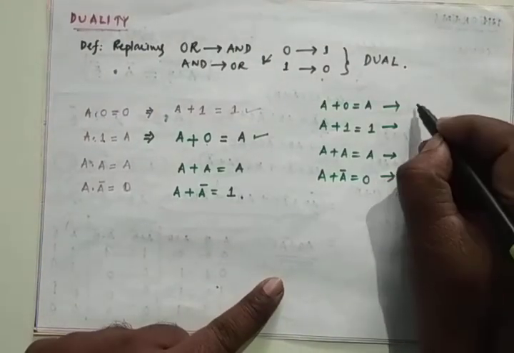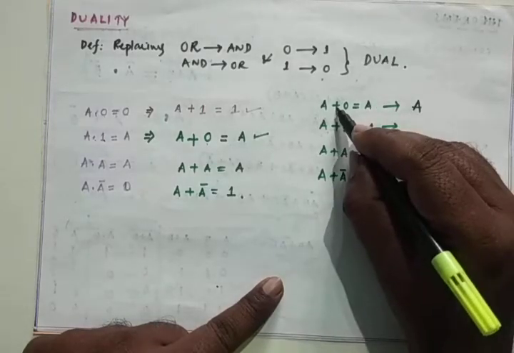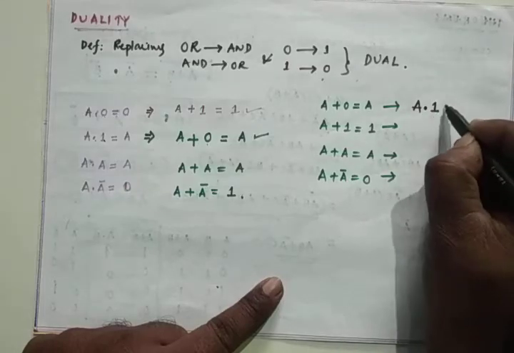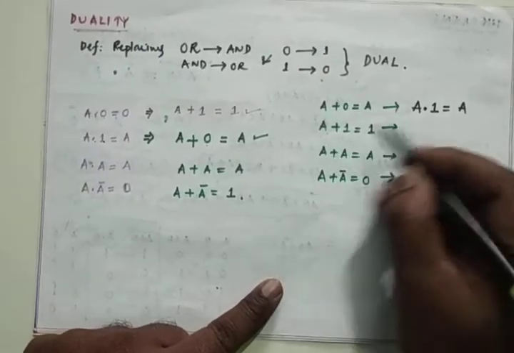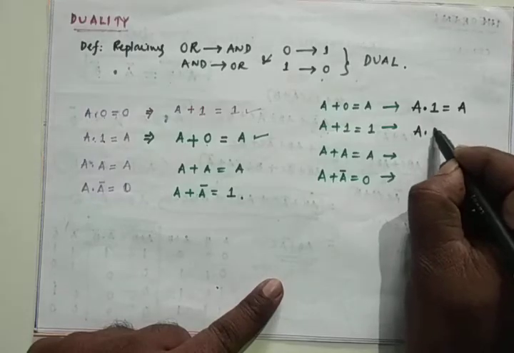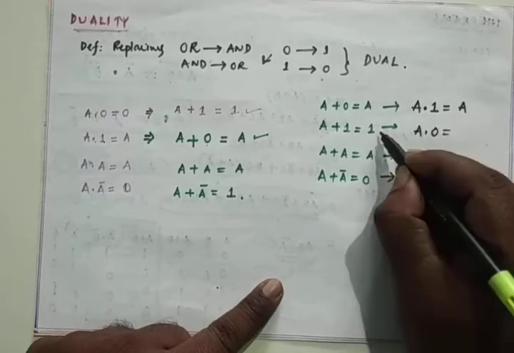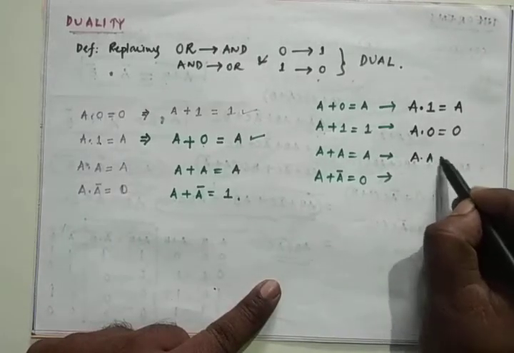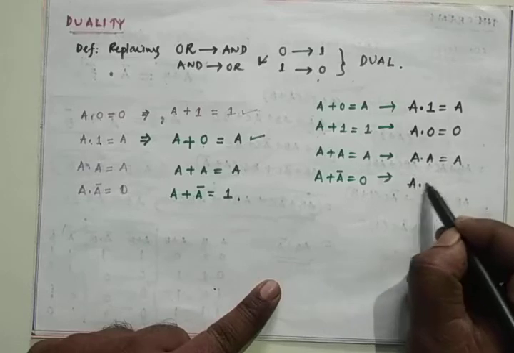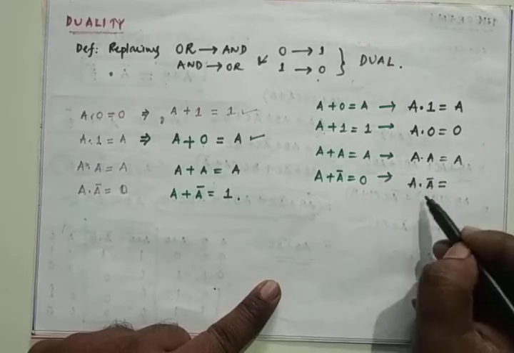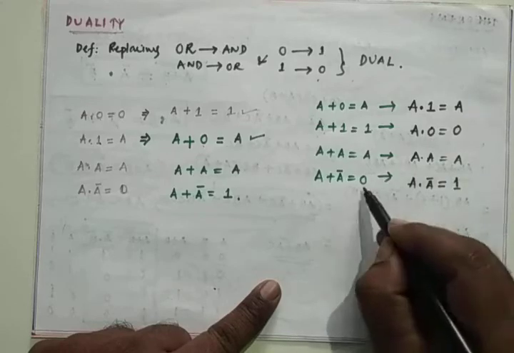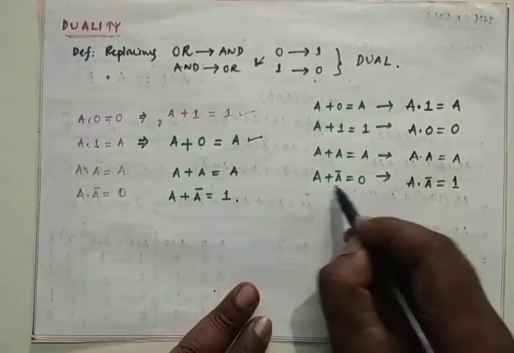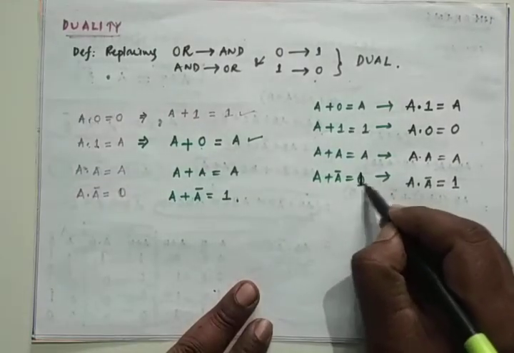See this one, A remains same. This is OR logic, so that is replaced by AND. 0 becomes 1, so A dot 1 is equal to A. Coming to the second one, A dot 1 is there, so it is 0, and here 1 is there, so it is 0. A dot 0 is here also. A dot A is equal to A, and here also A dot A bar is equal to 0. In place of 1 we have to write 0. So this is what I said. Actually this is A plus A bar is 1, and this will be 0.